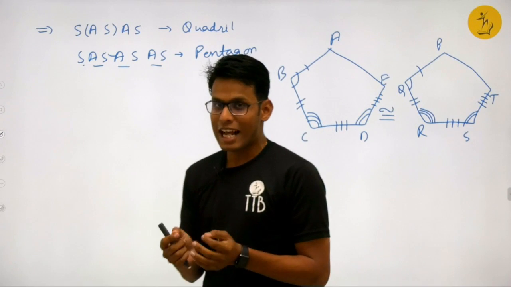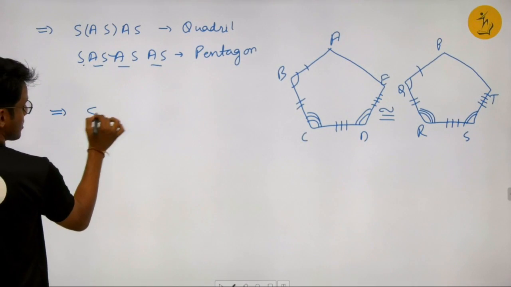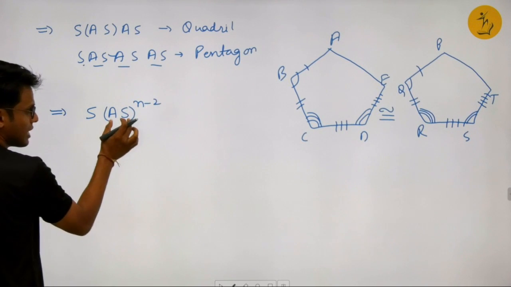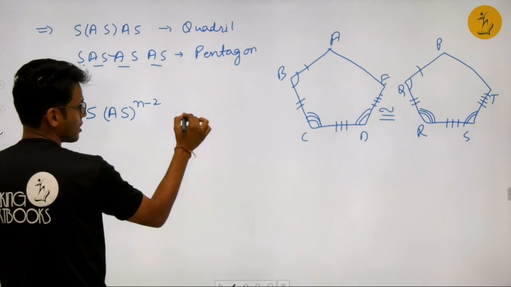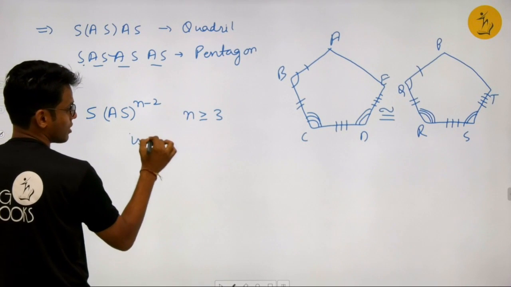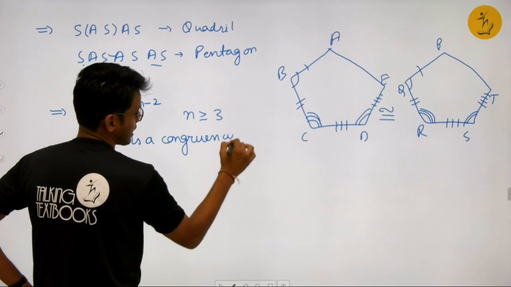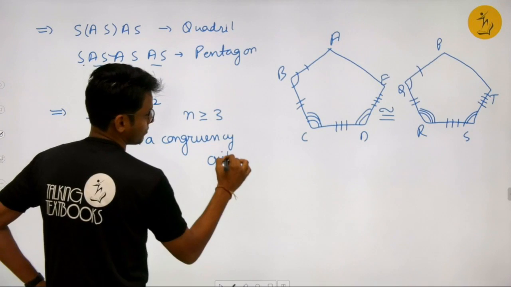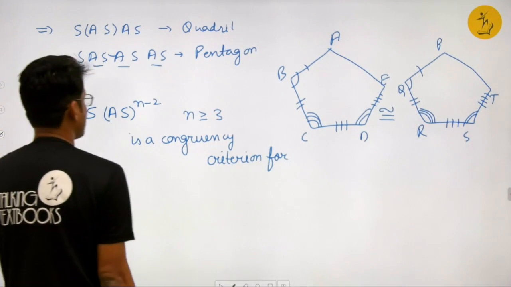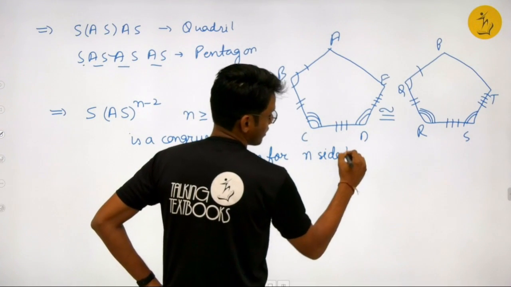In fact, we can prove that SAS to the power n minus 2 is a congruency criteria for an n-sided polygon. It means AS will repeat n minus 2 times, for n greater than or equal to 3. It's a very beautiful thing.